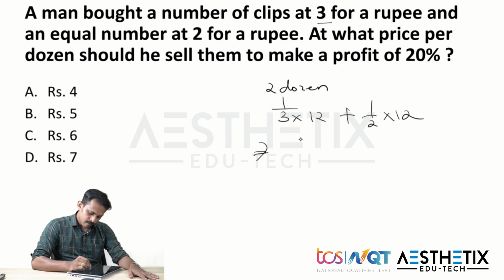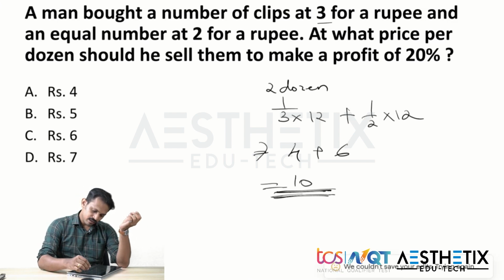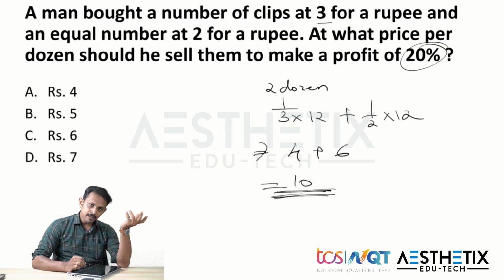Now 1/3 of 12 is 4 and 1/2 of 12 is 6, which means about 10 rupees. So for buying 2 dozen, he needs to pay 10 rupees. And what they're saying is, at what price he needs to sell them for gaining a profit of 20%. So we need to find 20% of 10, and 20% of 10 is nothing but what?